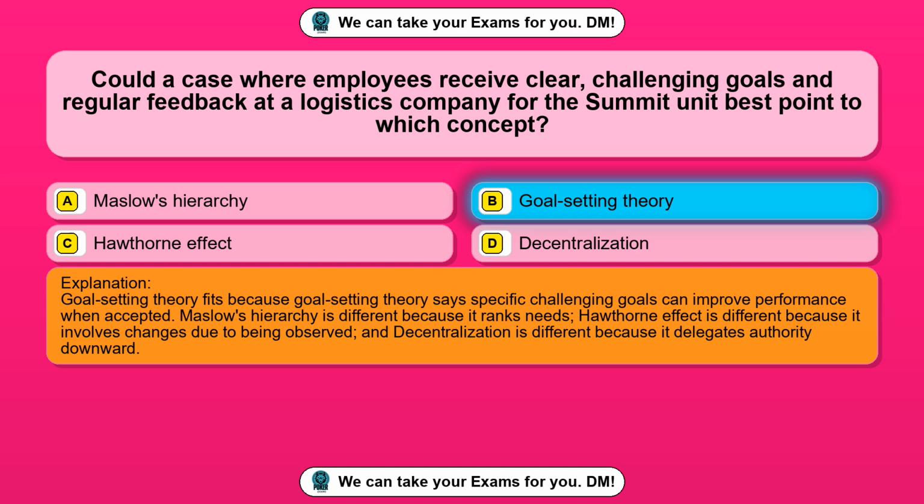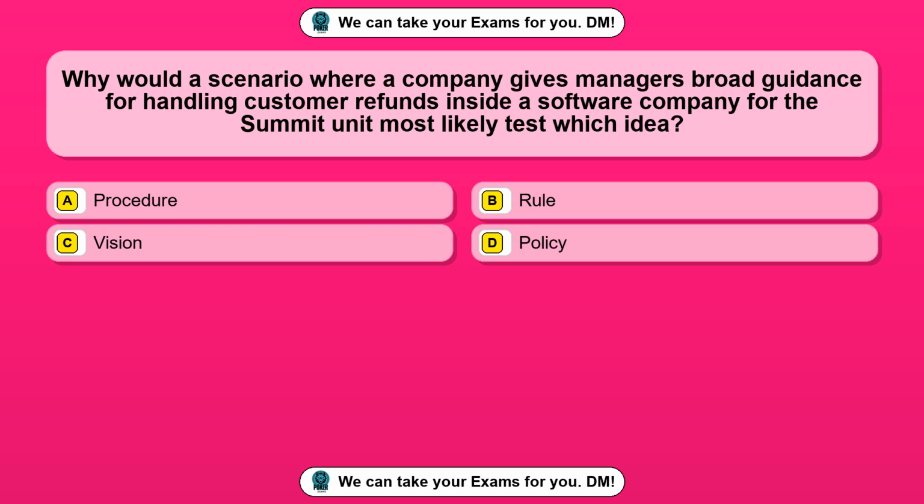Question 61. Why would a scenario where a company gives managers broad guidance for handling customer refunds inside a software company for the Summit unit most likely test which idea? Option A, procedure. Option B, rule. Option C, vision. Option D, policy. The correct answer is option D, policy.